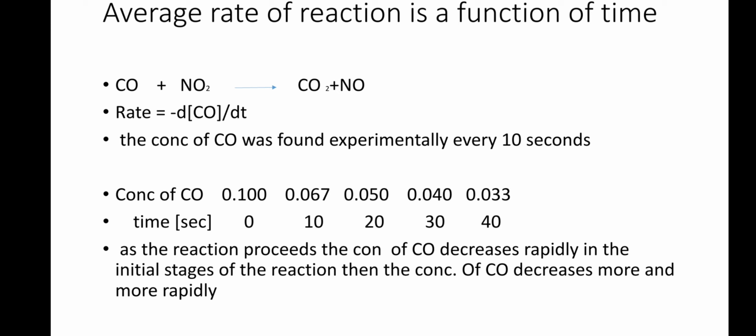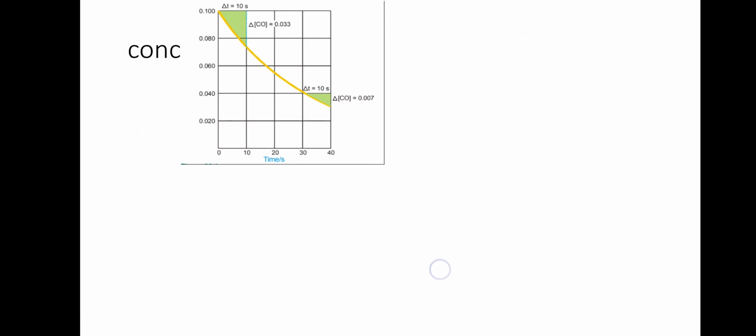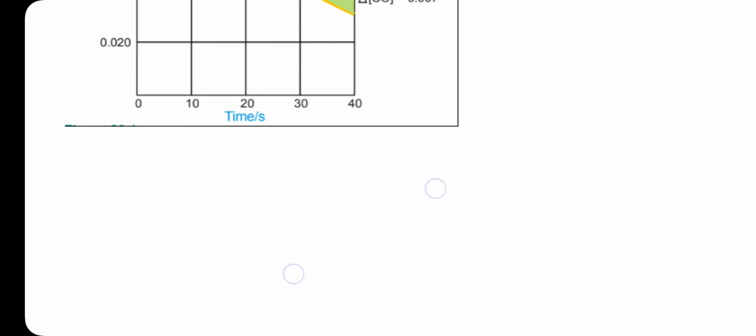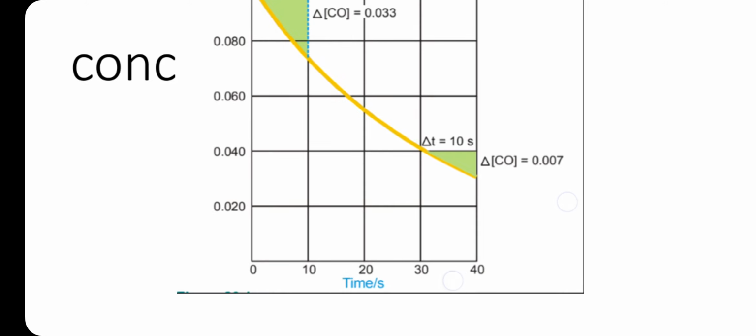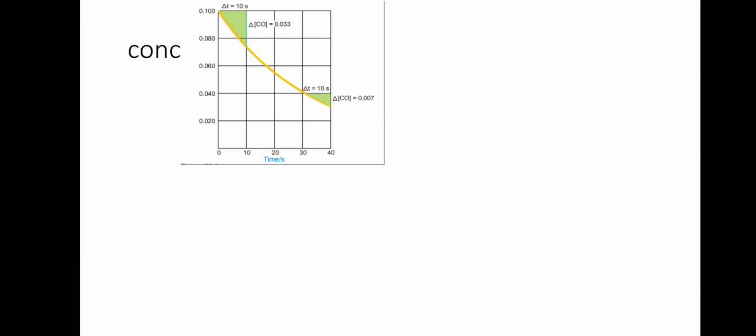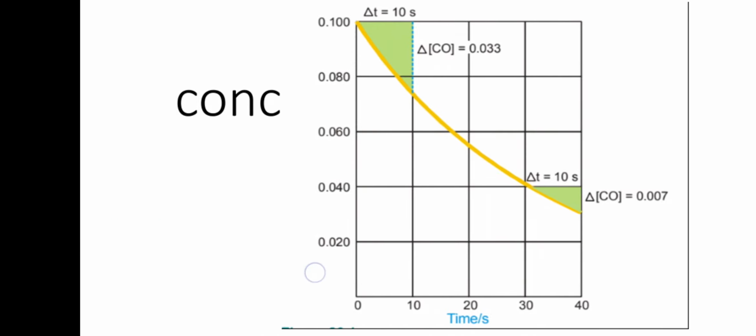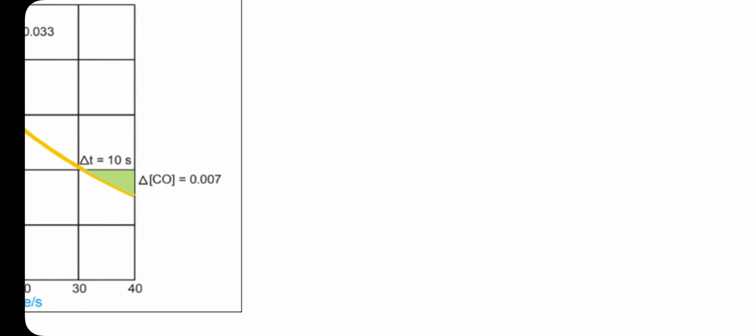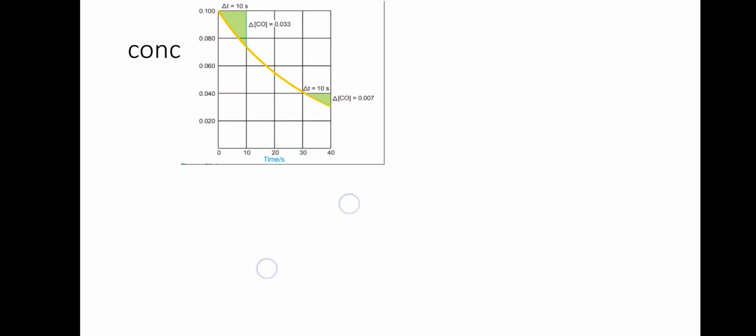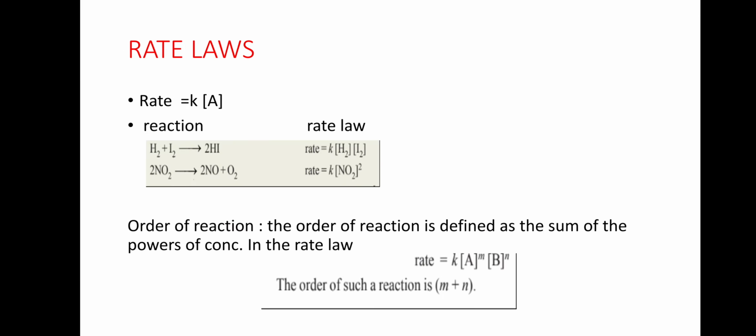Okay, that is about the concentration of the carbon monoxide. Just an example, so we can plot it in a graph. If we see the initial difference, it was 0.033. At last the difference was 0.007. The first 10 seconds it was taken, and the last 10 seconds it was taken, that is 0.007. That is about the concentration of the carbon monoxide.